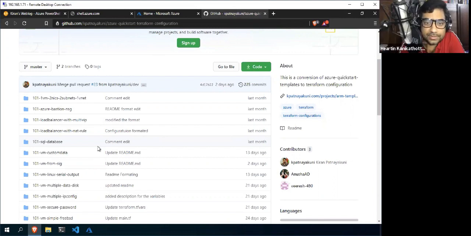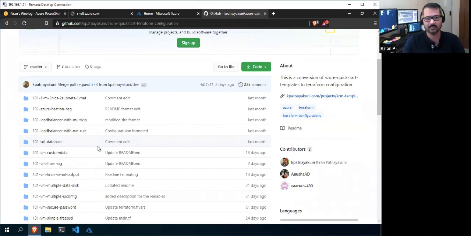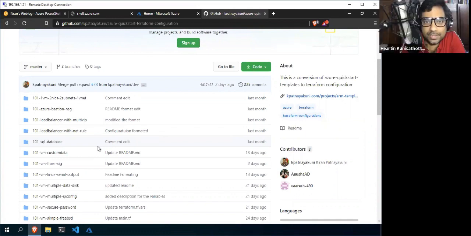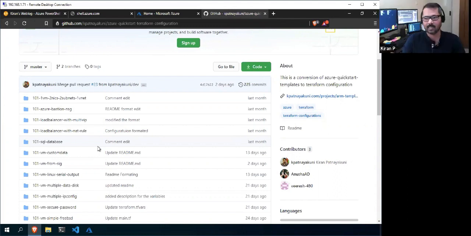Good. So that is a question generally people coming from AWS ask: why do we have both CLI and PowerShell? Because in other cloud providers they generally have one standard CLI, but here we have both CLI and PowerShell. And one good thing, or one different thing I see here, is the use of Cloud Shell, so that you don't need to install anything. If you have a browser, then you can run PowerShell or even Bash.